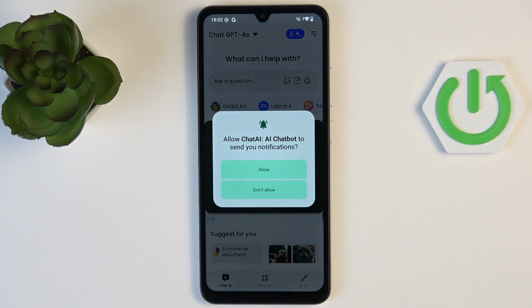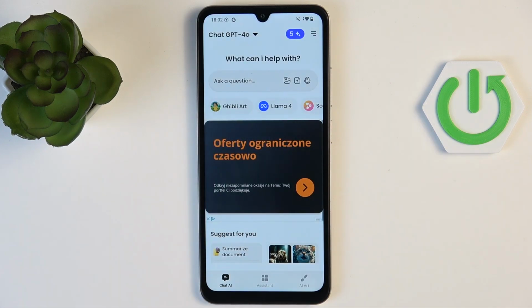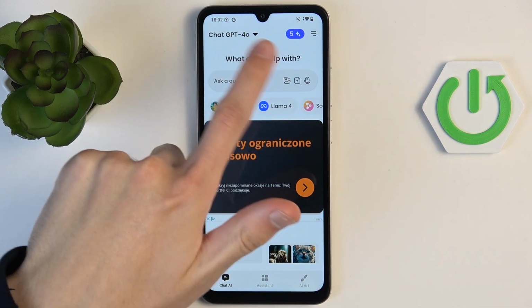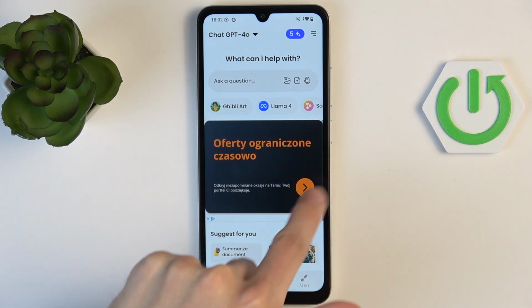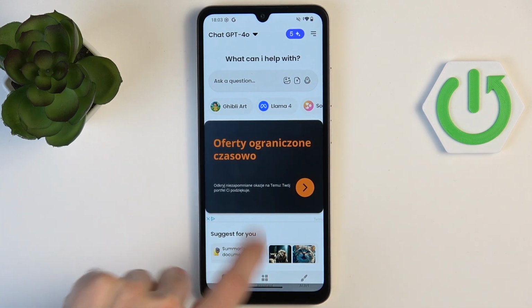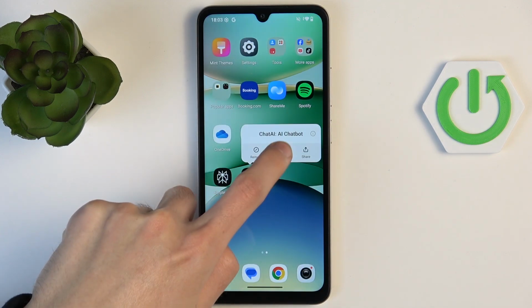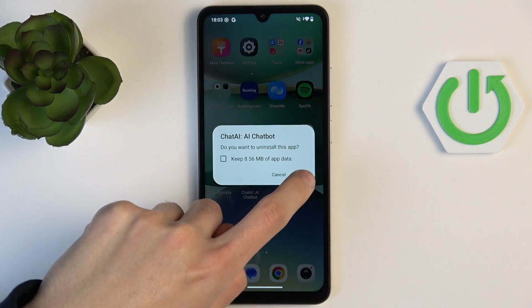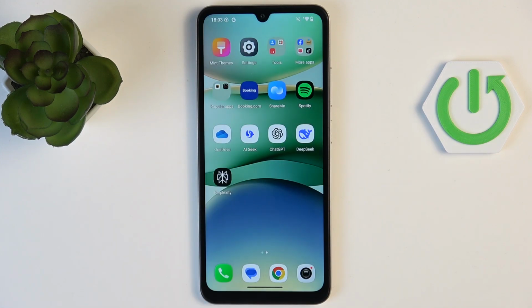And now if we go into the main site, let's just not allow these, you can see that this is the application, this is also the application, and this is a big ad right in the middle of our wannabe Perplexity. So yeah, that is really unfortunate. Of course this one is fake, so all you have to do is just uninstall it, and you always want to uninstall these applications, since as you could see, I installed it like 3 minutes ago, and they already had some of my data on the phone itself, which is really, really unfortunate.